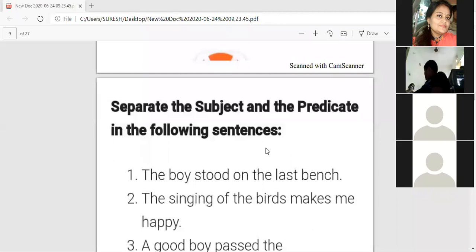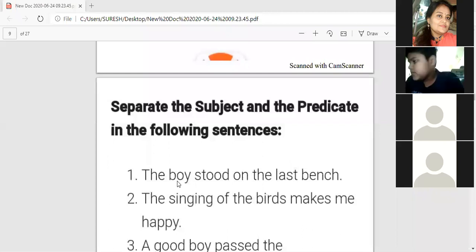Just type. I am not going to unmute all of you. The boy is the subject and the rest is predicate. The boy is the subject and stood on the last bench is predicate. This sentence is telling us about the boy. So the subject is the boy here, and the rest is predicate.